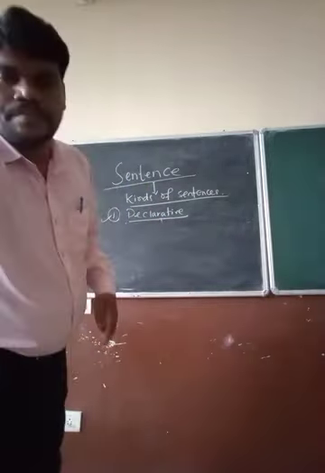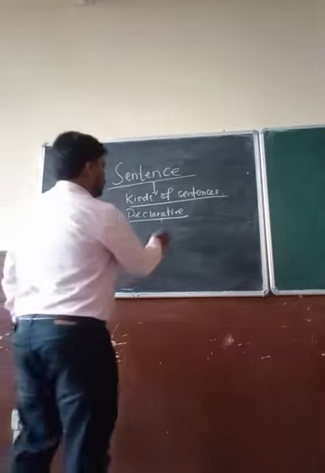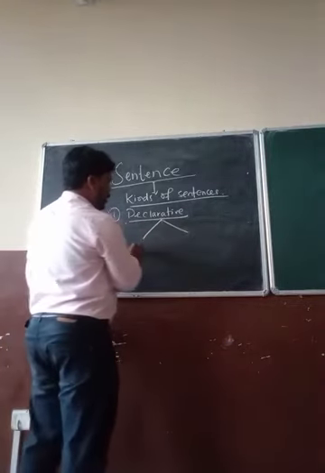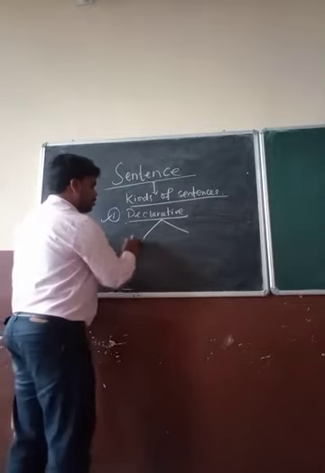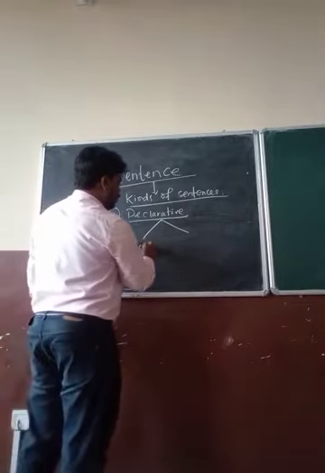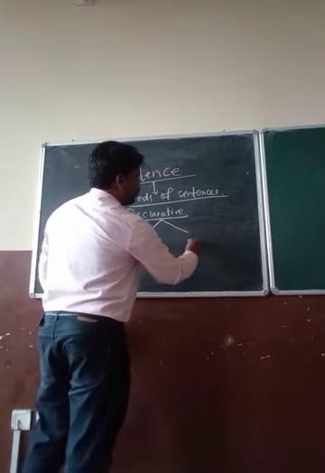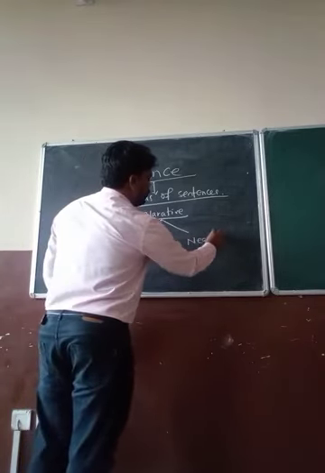One is assertive, one is the positive one and the other is the negative.